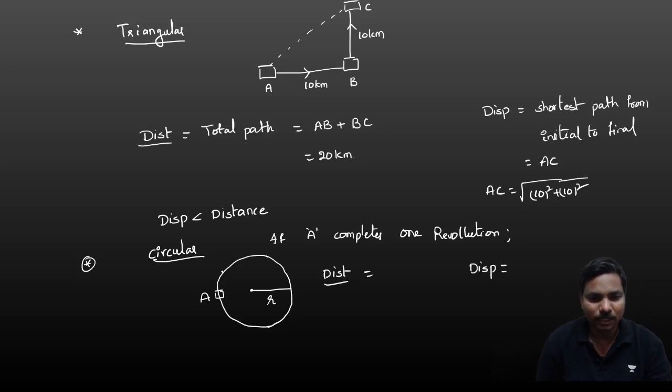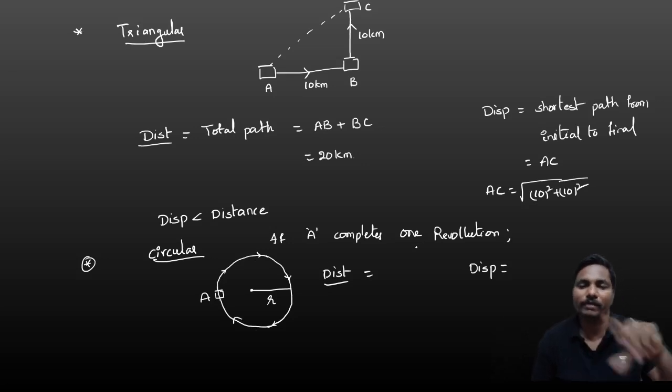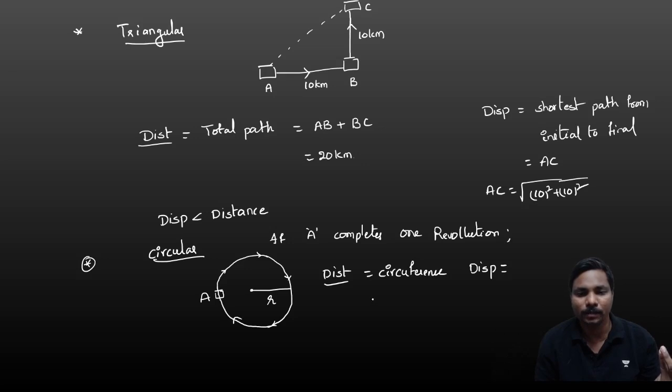So it starts from A, moving and moving, again reaches A. That is the one revolution, correct? So in this case, what is the total distance? Total circumference. That is nothing but 2 pi r, correct? Circle circumference is nothing but 2 pi r.